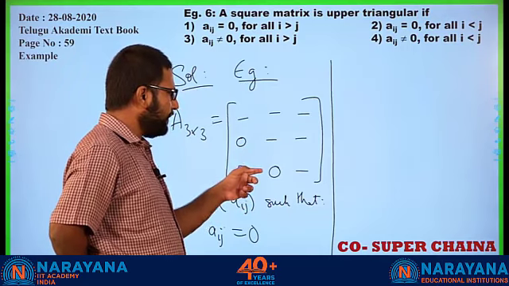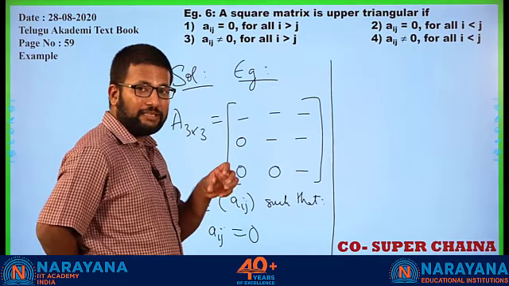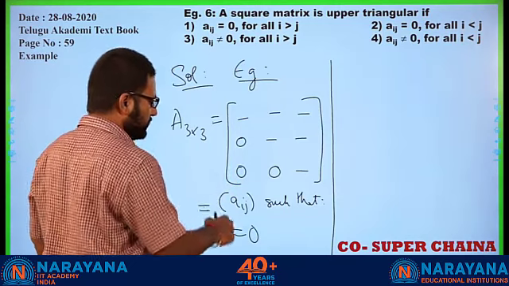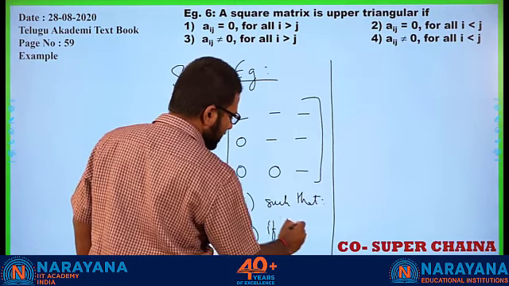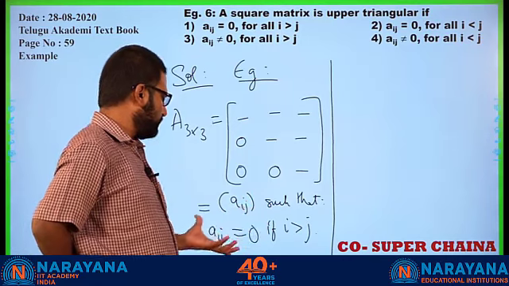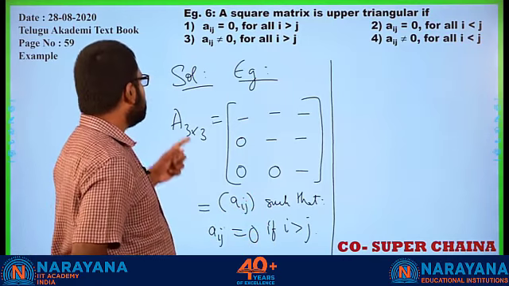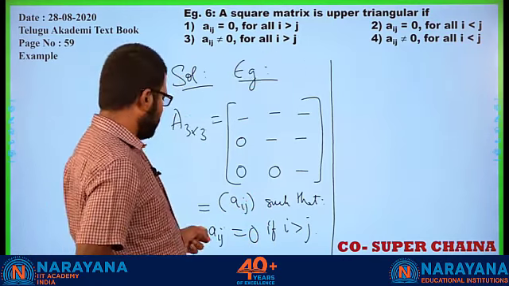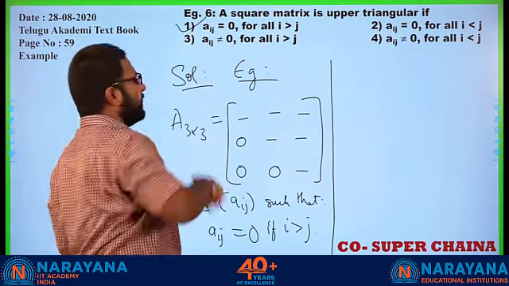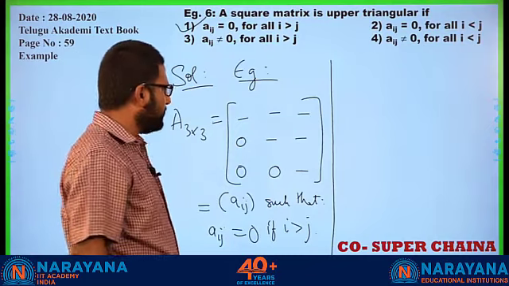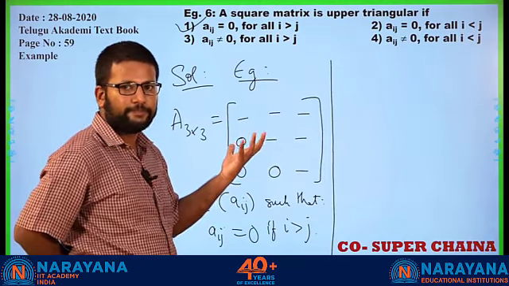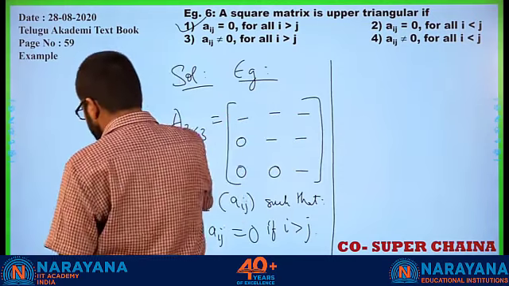So in each of these elements, the row number is bigger than the column number, right? Which means Aij equal to 0 whenever i is greater than j, right? The row index is greater than the column index. So this is the rule we are looking for. So a square matrix is upper triangular if Aij equal to 0 for all i greater than j. Yes? Got it? Now whatever I have put as dash, those can be 0 or non-zero, doesn't matter. Alright? Okay. Let us proceed then.